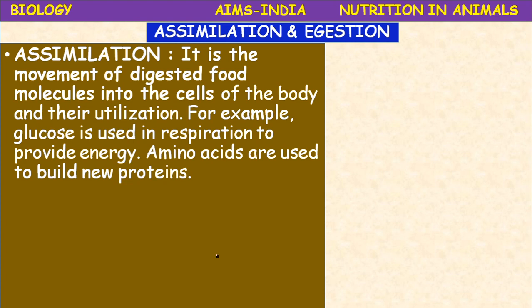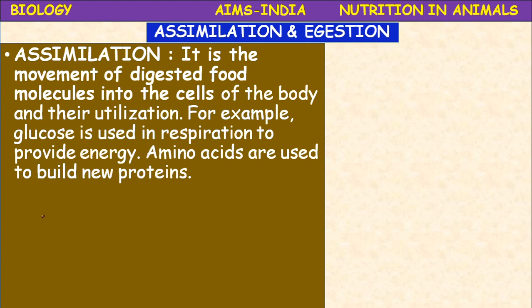In multicellular organisms or animals, nutrition is divided into several steps. We have completed ingestion, then digestion, absorption also completed, now assimilation, and the last one is egestion.